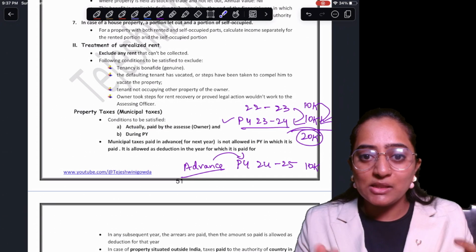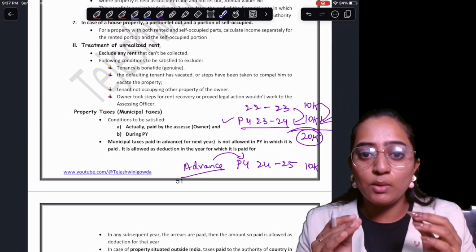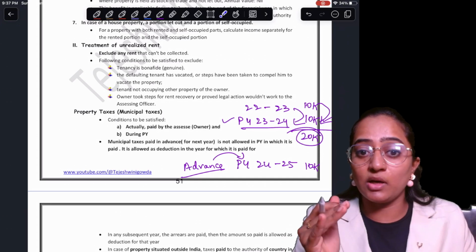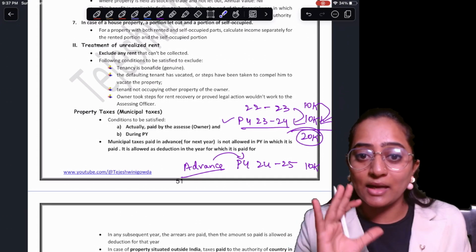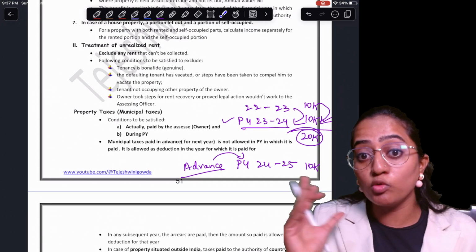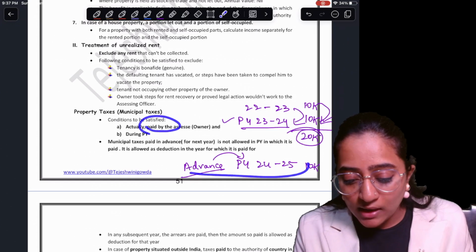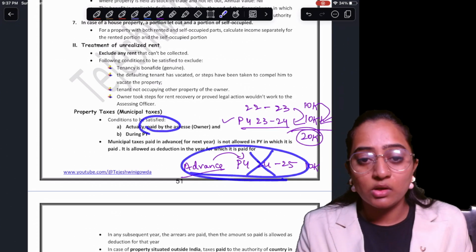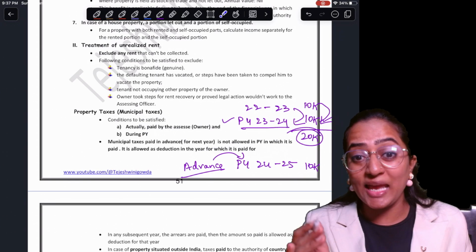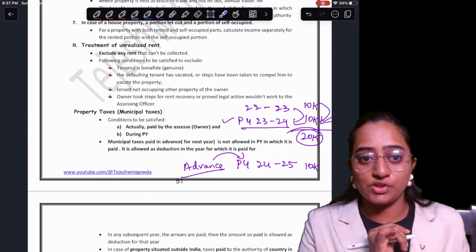Paid means money moving out of your bank account, cash moving out of your pocket. That is what it means. It is not payable. Outstanding is not considered. Any advance coming into the picture, please ignore. You're not going to consider it as deduction. Any arrears provided, please consider.